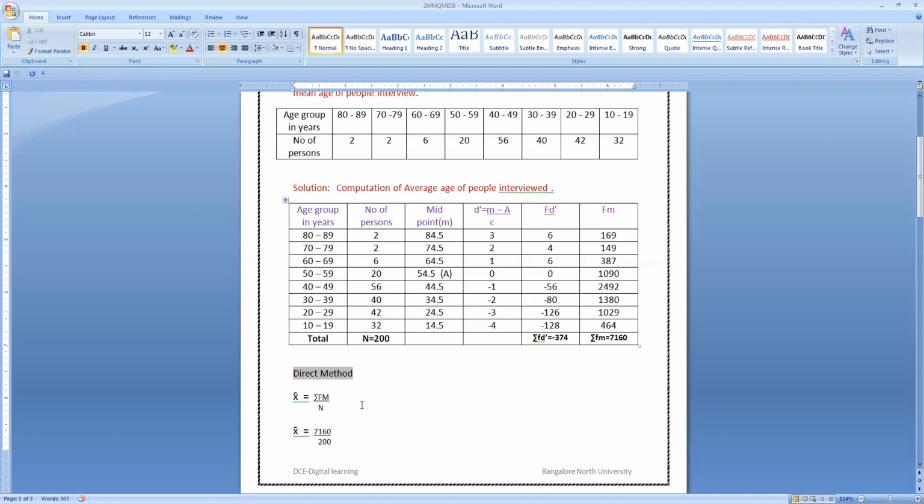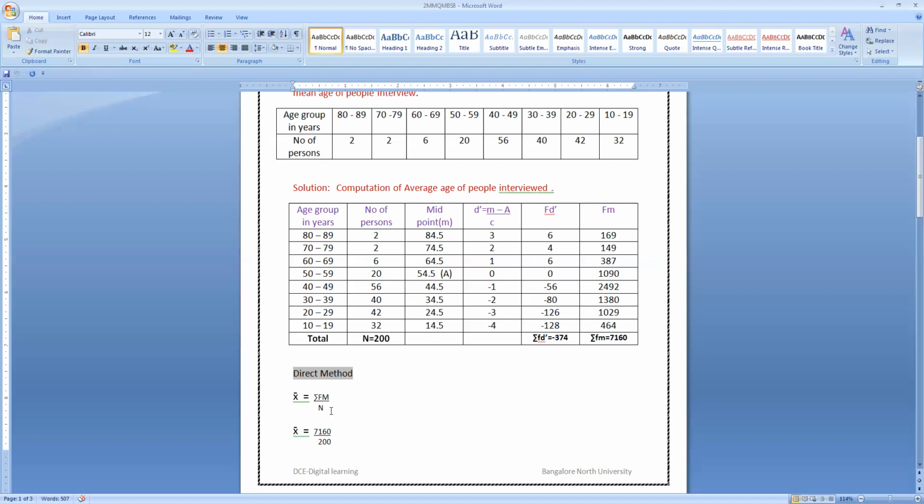Then we require to calculate sigma fm by n. So the f into m column has to be multiplied. 2 into 84.5 is 169. 2 into 74.5 is 149. The arrangement of the columns you can do as you like; here we have shown the calculation at the last place. 20 into 54.5 is 1090, 56 into 44.5 is 2492, 40 into 34.5 is 1380, 42 into 24.5 is 1029, 32 into 14.5 is 464. Total fm value is 7160.